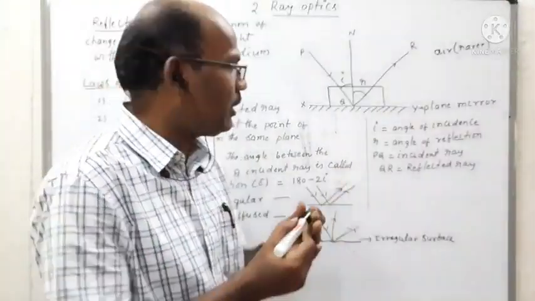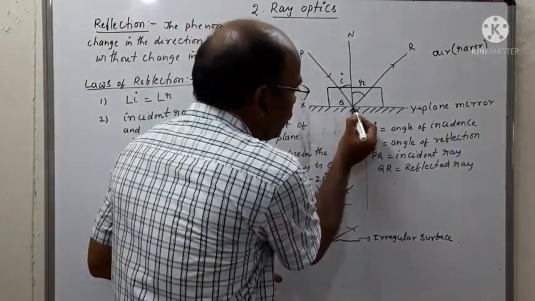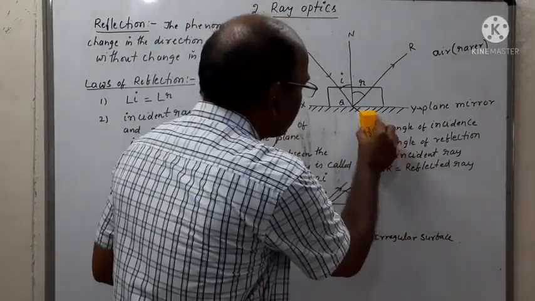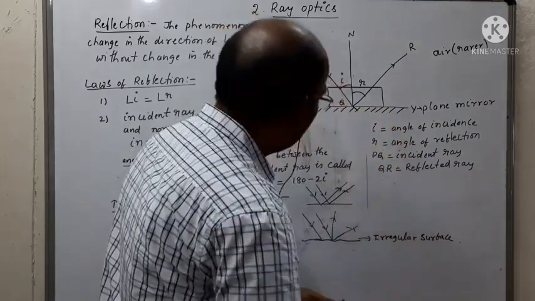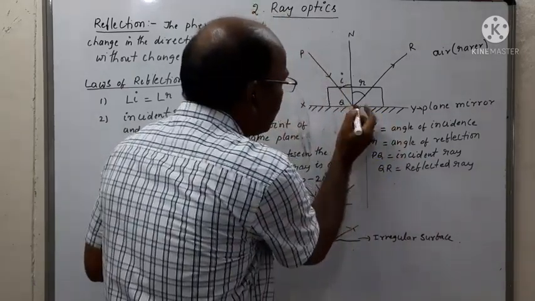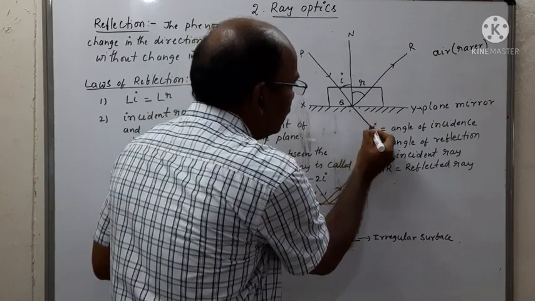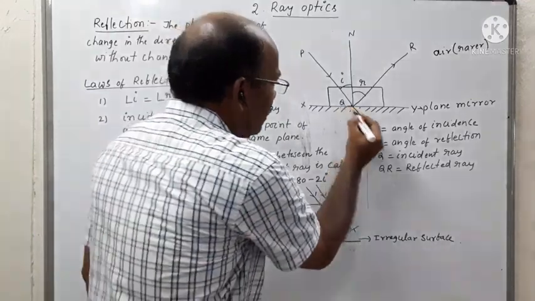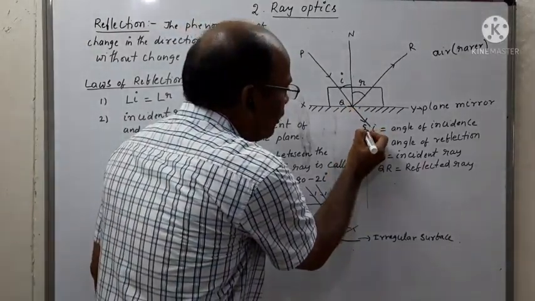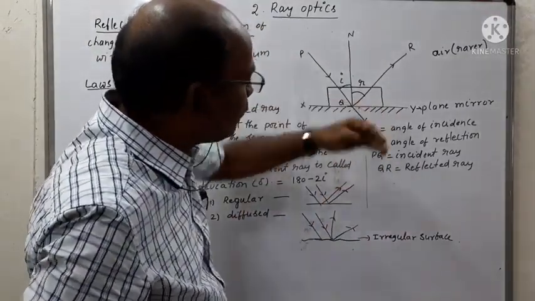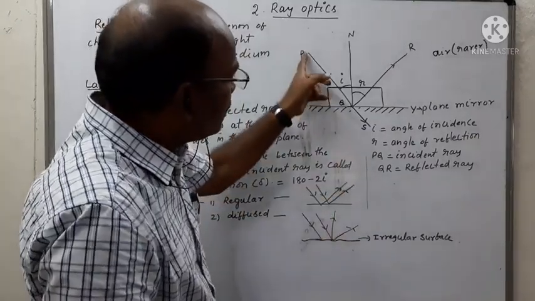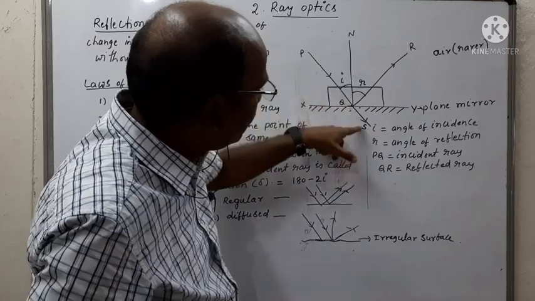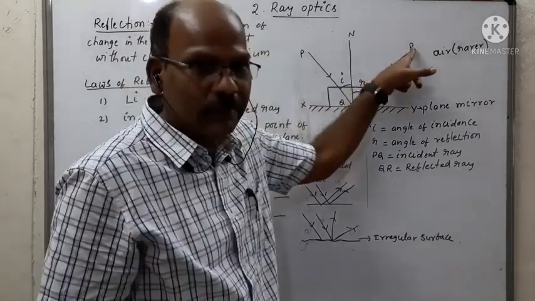According to rectilinear propagation, it always moves in a straight path like this. So this is the path of the incident ray, that is PQS. Due to the presence of this plane mirror, the incident ray is reflected from the direction PQS to QR.